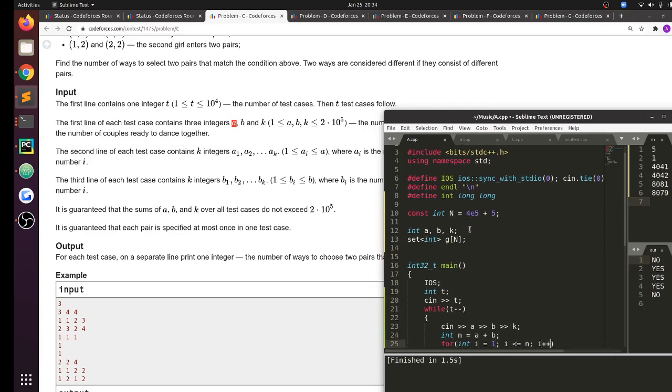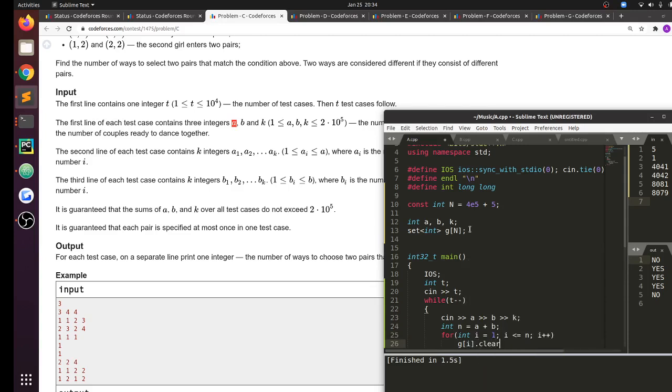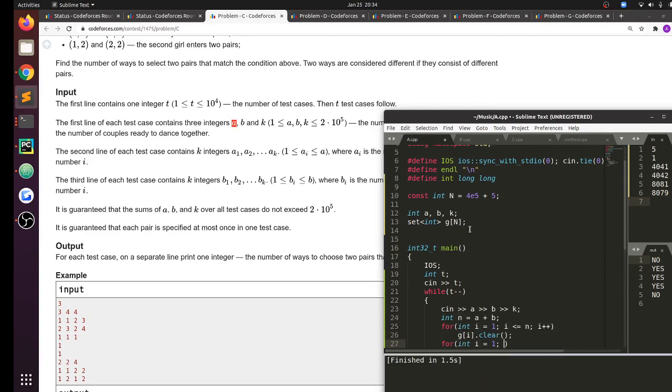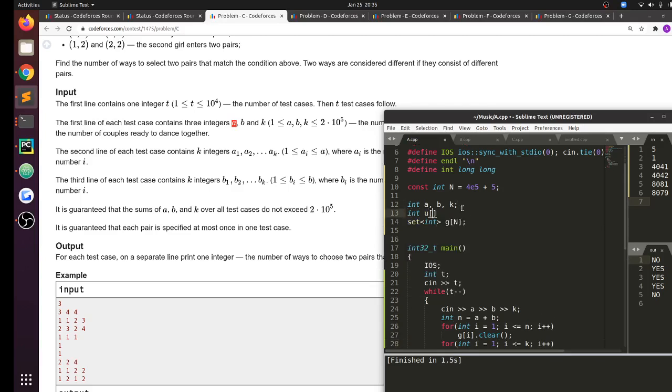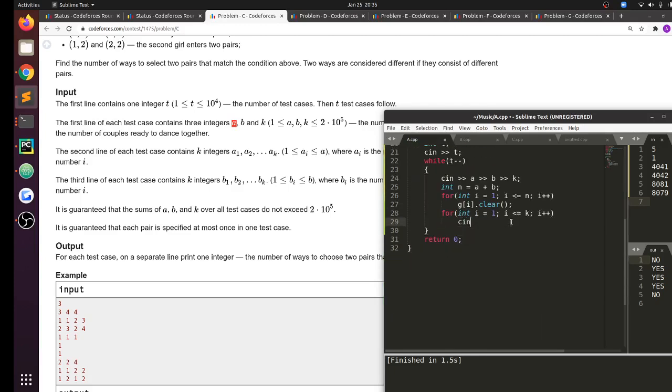And then I have k integers in the input. So in u of i, v of i, there is an edge. cin u of i, cin v of i.